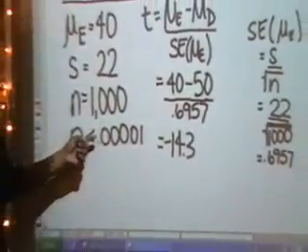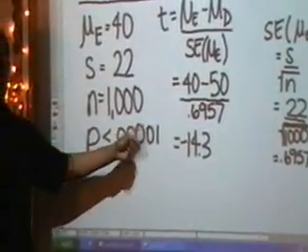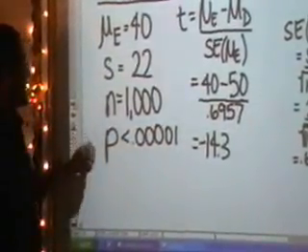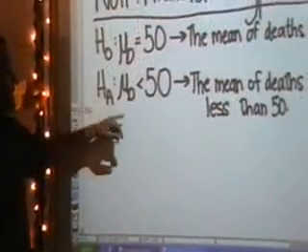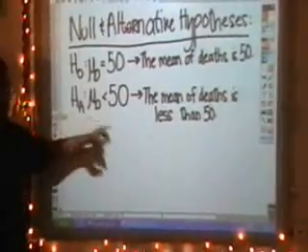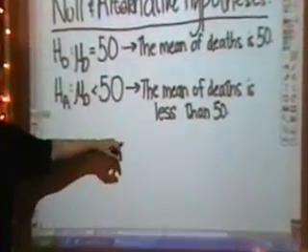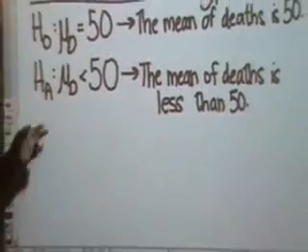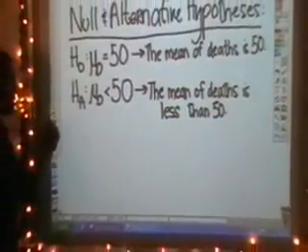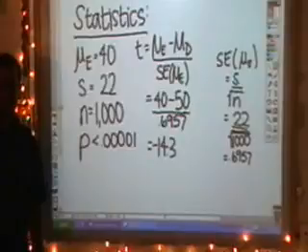Now, when we calculate the p-value, it's less than 0.00001. And that means that we drop the null hypothesis and accept the alternative hypothesis, that the mean of deaths is less than 50. Another way of remembering this will be told to us by Siddharth. Basically, if the P is low, you drop the hoe.